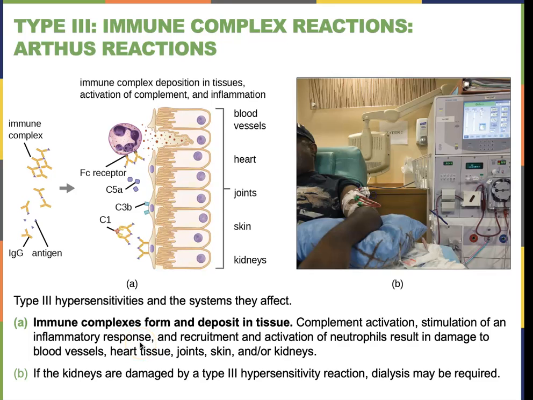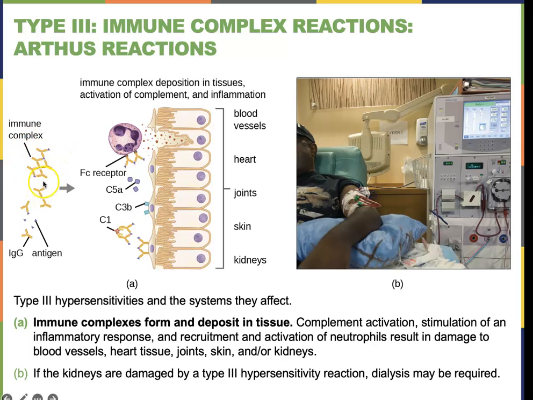Okay, this is part 2 of the disorders of the immune system, and we're going to start with type 3. These are called immune complex reactions, otherwise known as Arthus reactions. This is something that happens when your body makes these immune complexes. So antibodies will bind to antigen, but then sometimes the antibodies coalesce together like this. And this is normal, right?